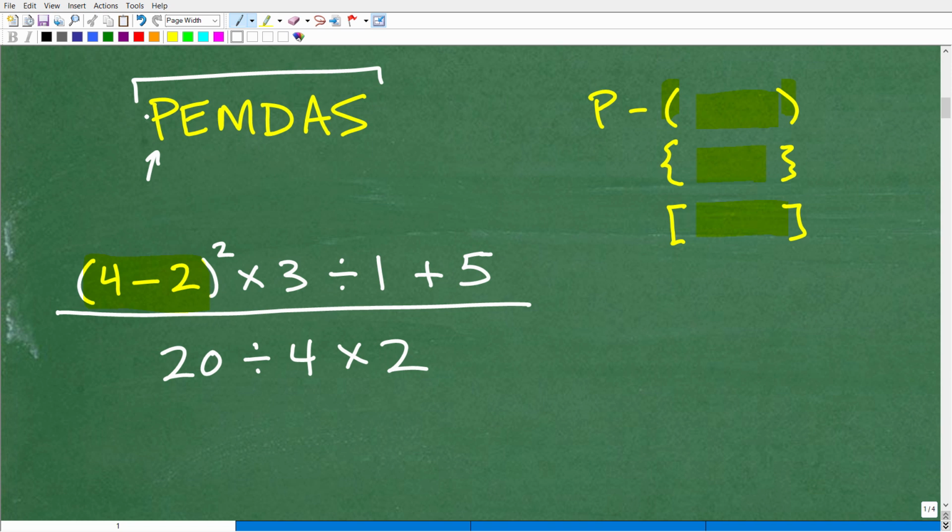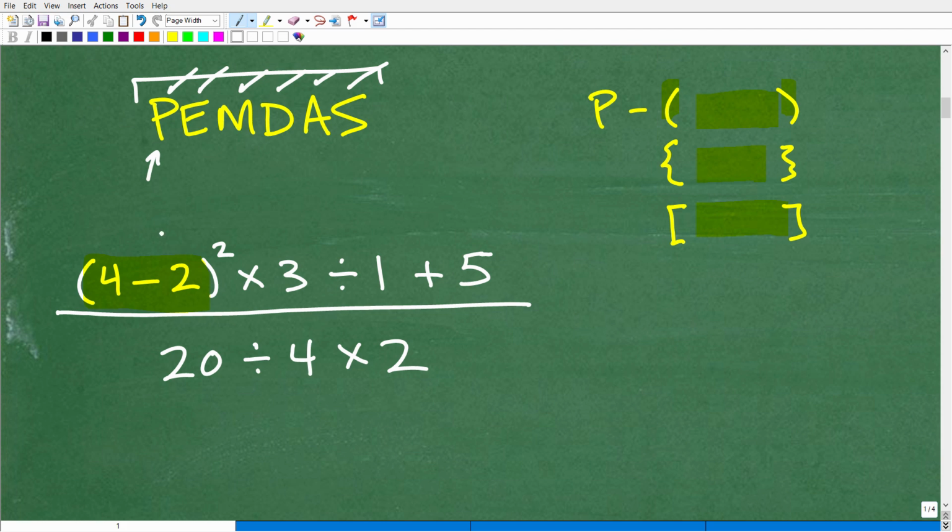Now, there might be some other acronyms out there that some of you have learned, but I would say most of you have learned some form of PEMDAS. And there's a little mnemonic that goes, please excuse my dear Aunt Sally. Well, I never had an Aunt Sally. I always wondered what Aunt Sally did. But listen, please excuse my dear Aunt Sally. That's another way to remember this.